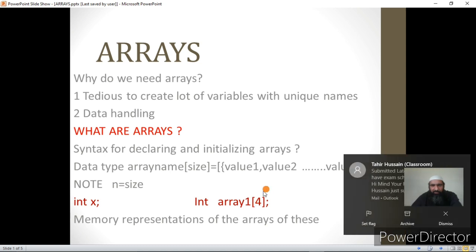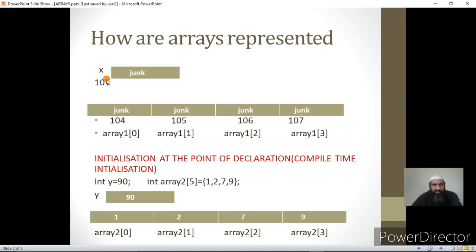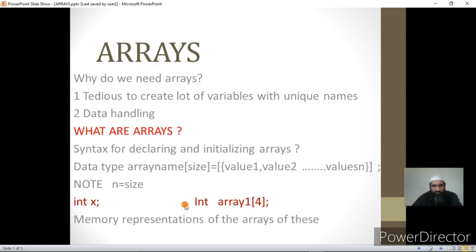Let us see the memory representation, and that way it will be clear what we are explaining up to this stage. Now, first I created a variable x. As you know, this representation I have shown in the previous slides. So far you must have remembered. I assume, suppose the address of that x is 101, and since I have not given a value to x, it holds a junk value. See here, if I go back, I have created x. It's the location, it has an address, and it has a name x, and it can store integers.